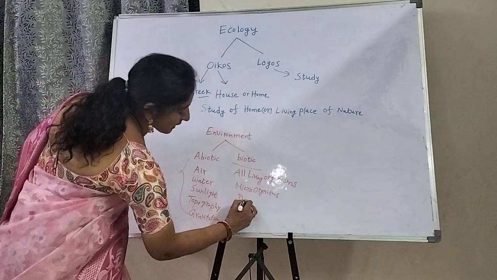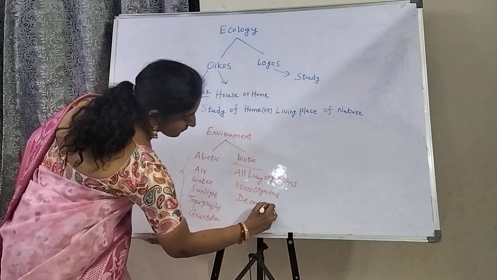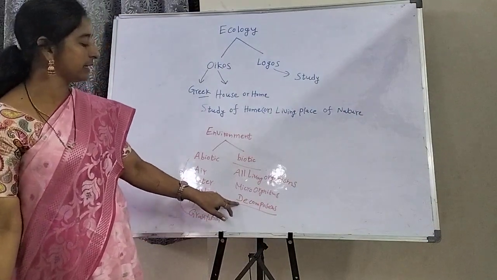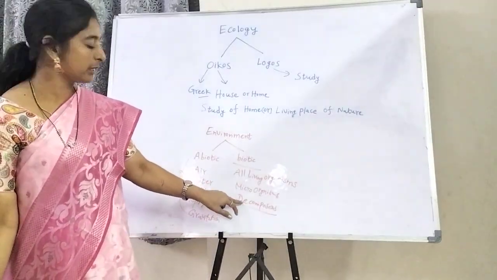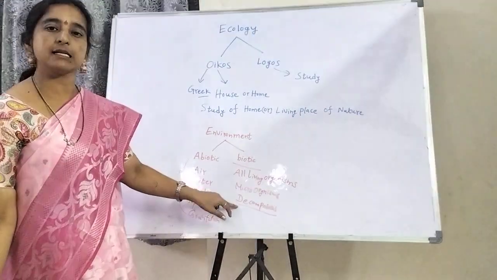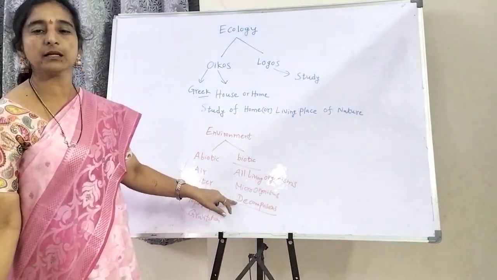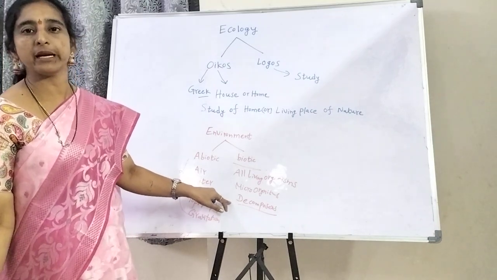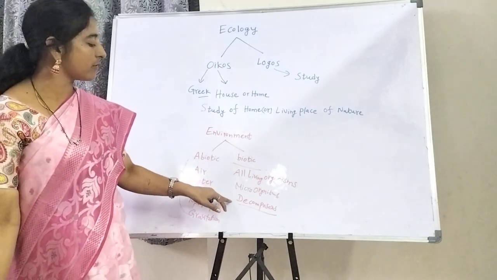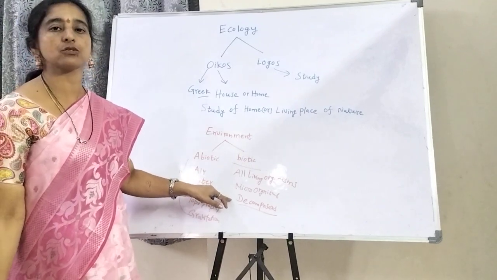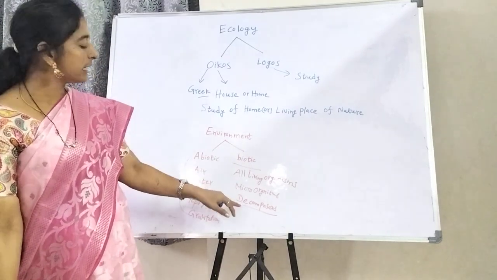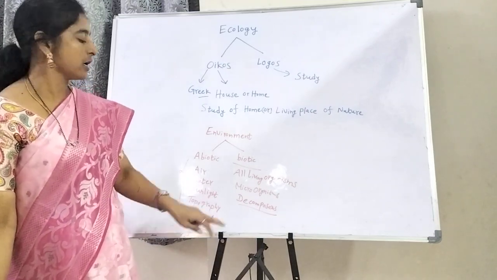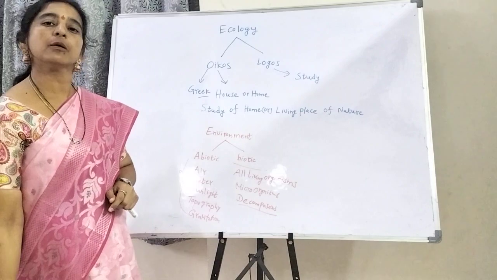Decomposers automatically decompose materials such as dead bodies, like an animal's or plant's dead body in our environment. Those materials are decomposed by helpful bacteria such as azotobacter and nitrobacter.